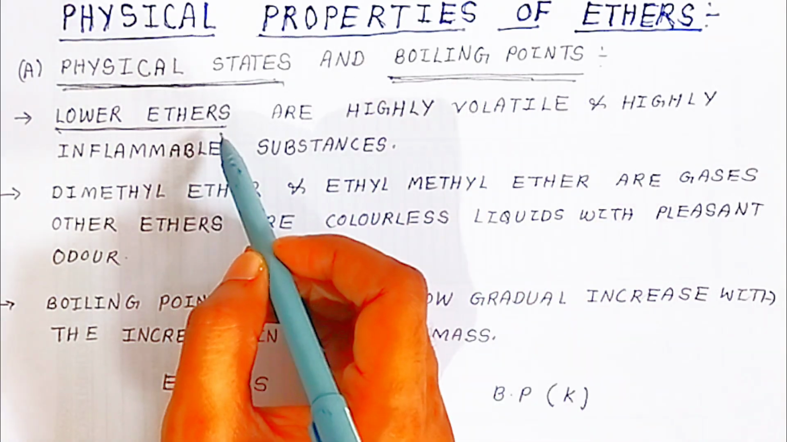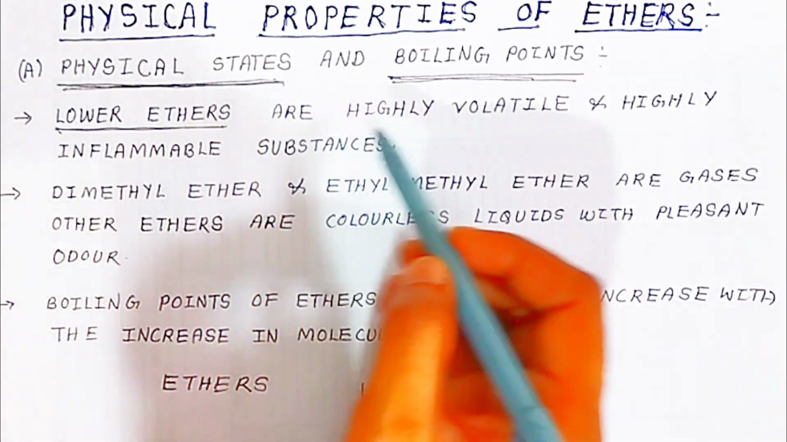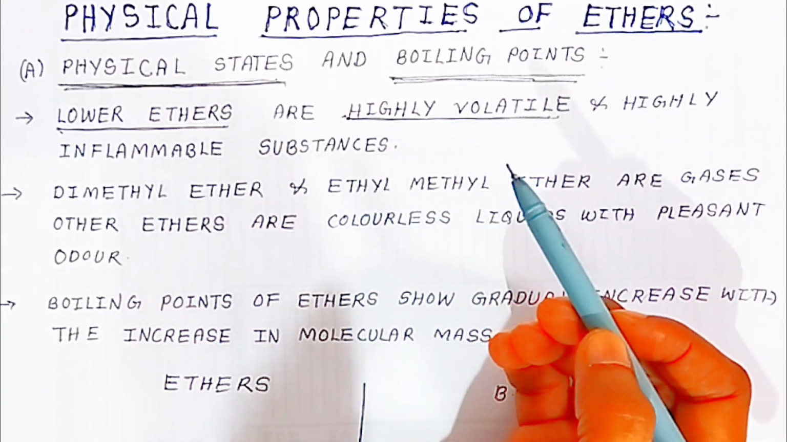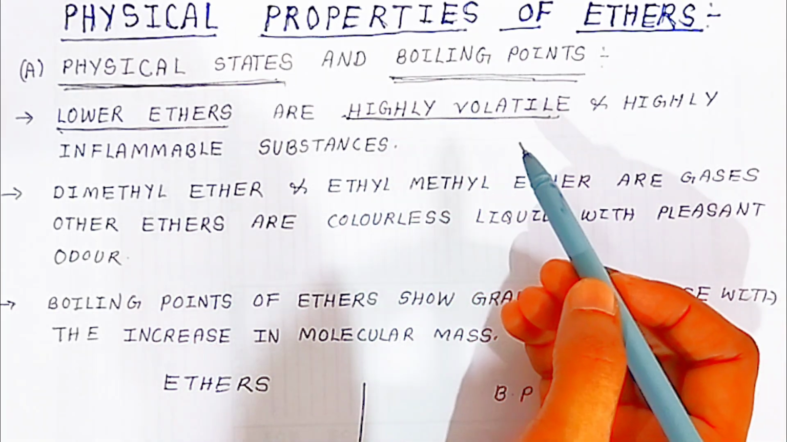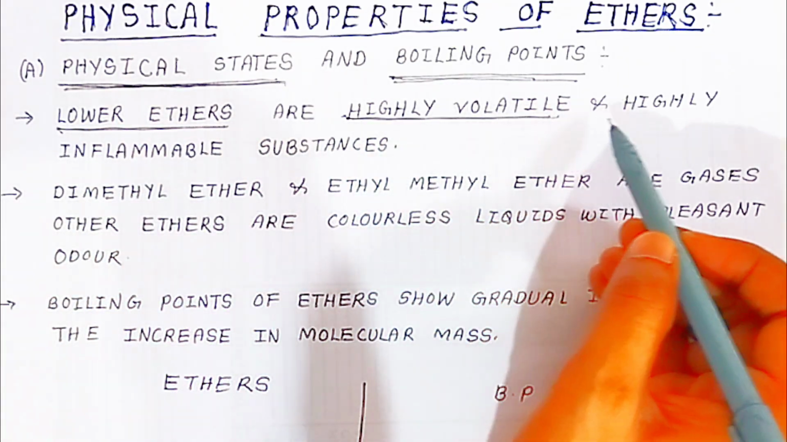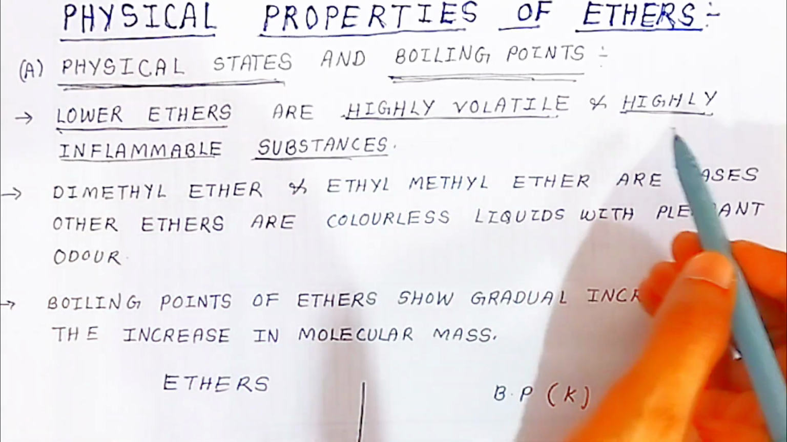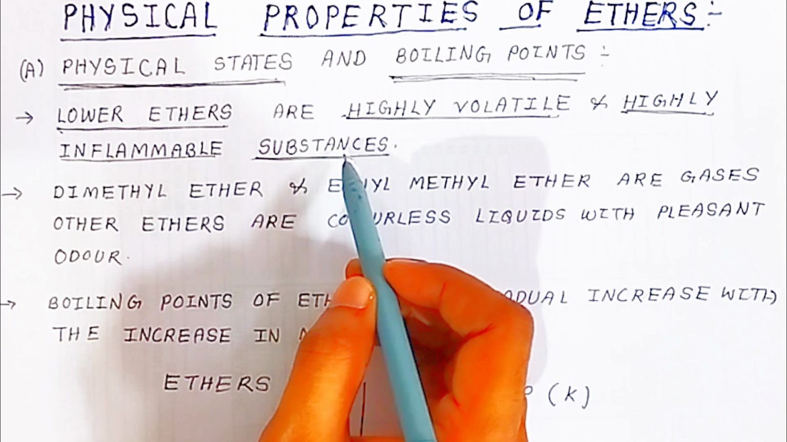Lower ethers, containing less number of carbons, are called lower ethers. Lower ethers are highly volatile. They are very volatile compounds students. At room temperature they will vaporize and go to the atmosphere. So lower ethers are highly volatile and highly inflammable substances. They will catch fire. That is why they are called highly inflammable substances.